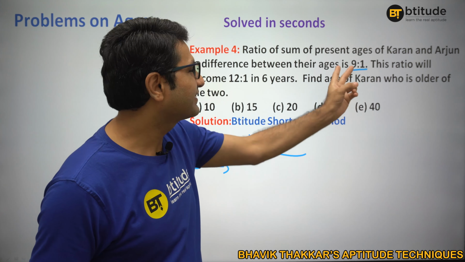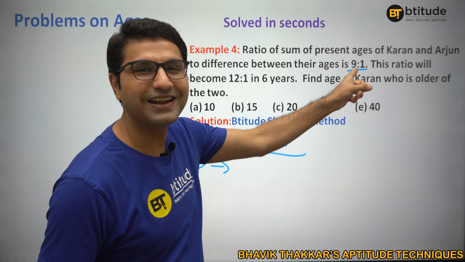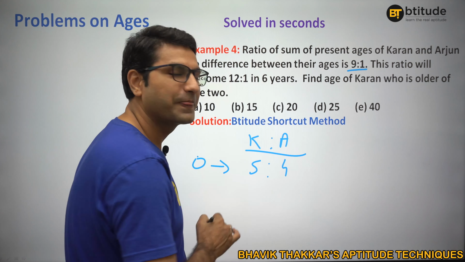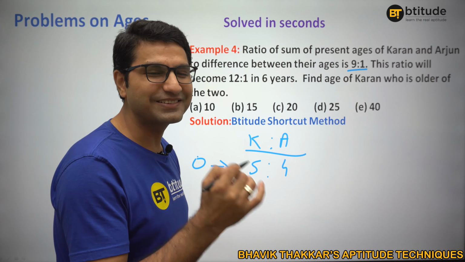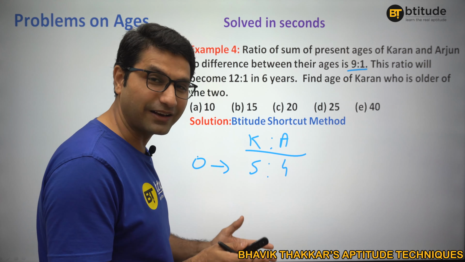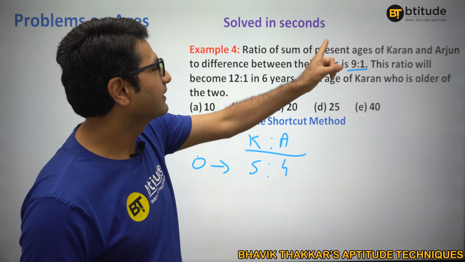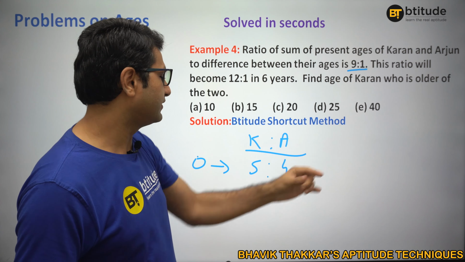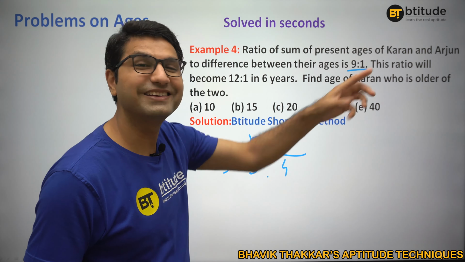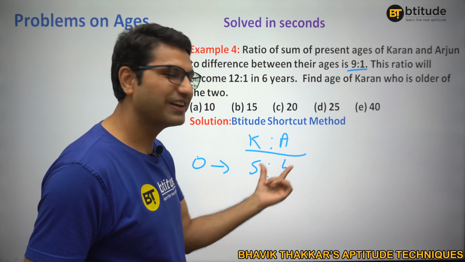How do you find it? Sum and difference. 9 plus 1, 10. 9 minus 1 is 8. 10, 8. That is 5, 4. Now that's the beauty. If you know this, it becomes very easy. Now you can actually check it as well. They are saying the sum of their ages, 5 plus 4, 9, and difference, 5 minus 4, 1. Yes, that is the ratio, right?